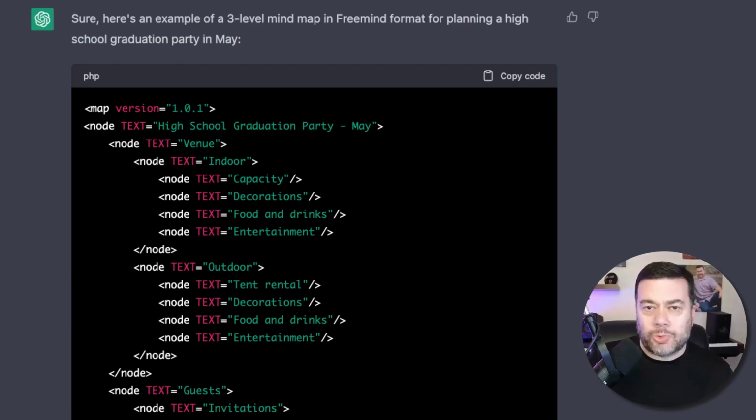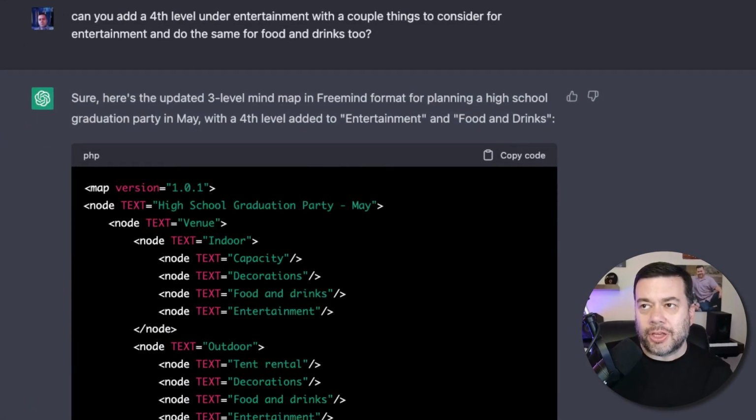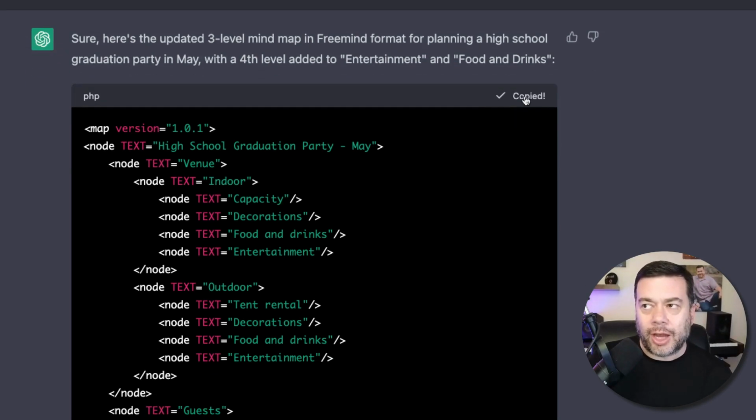So pleased with how that came out, I was like, let's see if we can make it a little more complex. So I then asked ChatGPT, can you add a 4th level under entertainment with a couple things to consider for entertainment and do the same for food and drinks too? So it said, sure, here's an updated 3-level mind map in FreeMind format for planning a high school graduation party in May with a 4th level added to entertainment and food and drinks. I'm going to go ahead and copy this code.